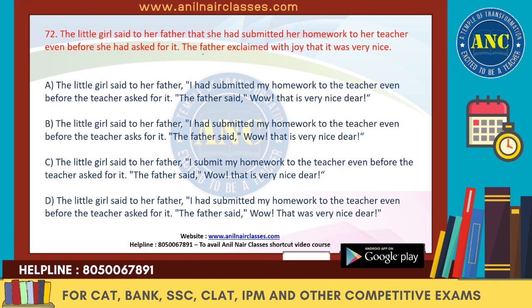The little girl said to her father that she had submitted her homework to her teacher even before she had asked for it. The father exclaimed with joy that it was very nice. So now the reporting verb is what? The little girl said to her father. So this is our reporting verb, and that has been used in place of comma and quotations. Yes. So now she is dependent on the girl. So I. Now had submitted is in the past perfect. So that means in the actual direct speech, it would have been only the simple past. I submitted. Her will change to my homework to my teacher.